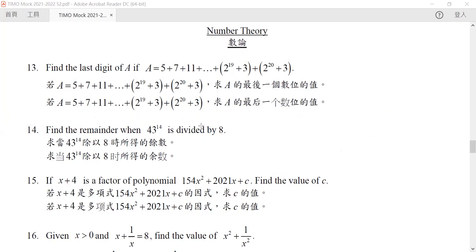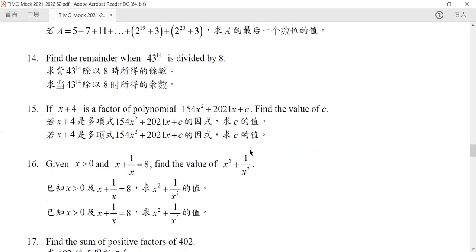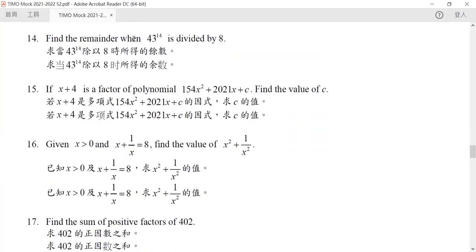If x plus 4 is a factor of our polynomial, find the value of c. Now, in this case, we will need to invoke another very powerful theorem, which is our factor theorem. What is our factor theorem? Although it is called factor theorem, it is really not the strongest part of the theorem. It is a very simple part of it.